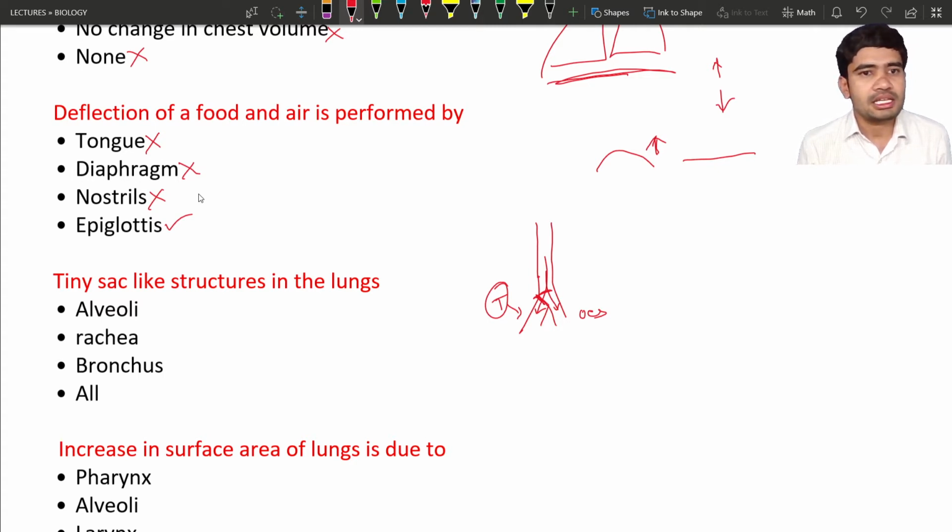The next is: the tiny sac-like structures in the lungs. So what are the tiny sacs in the lungs?